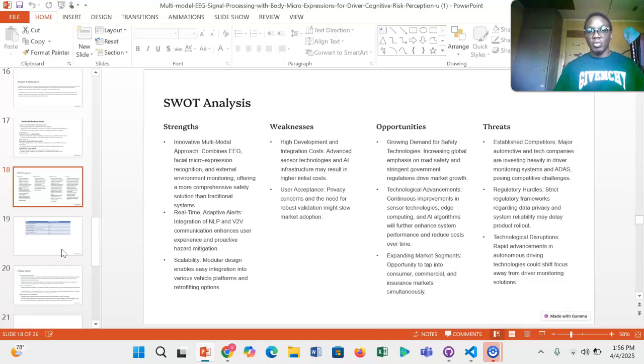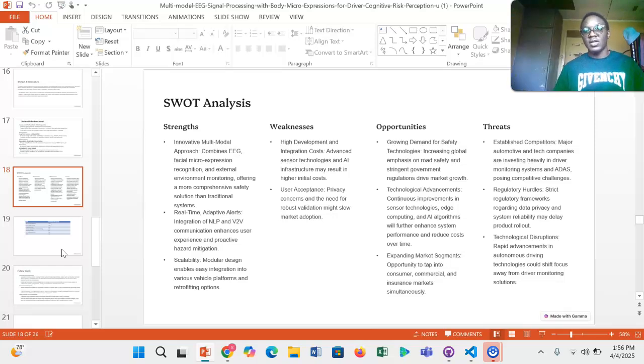Then opportunities. So growing demand for safety technologies is an opportunity. The technological advancements that the world has seen in previous years, like AI algorithms, edge computing and computer vision. And then expanding market segments are also opportunities, as I said, to expand to other parts of the world.